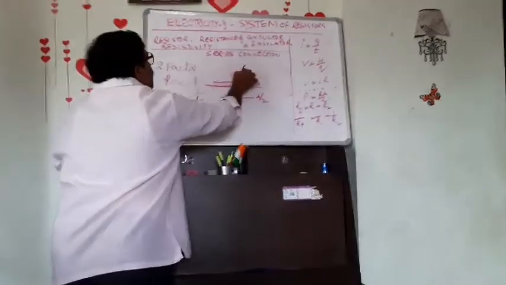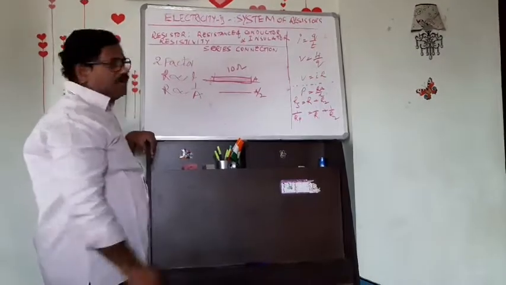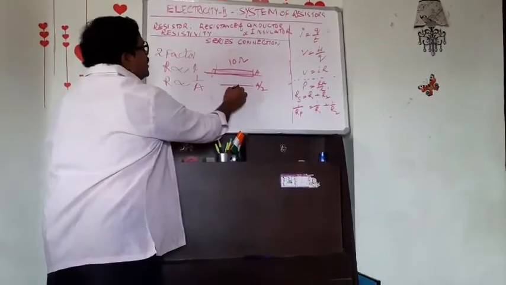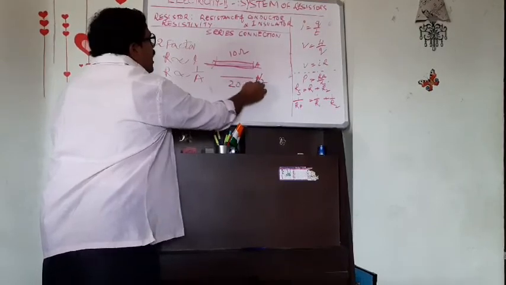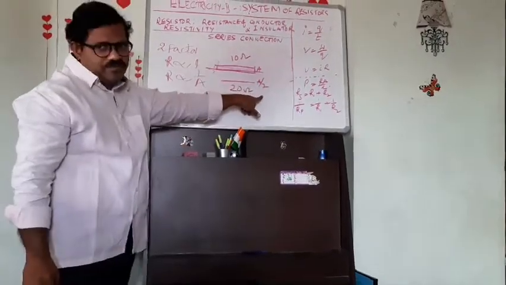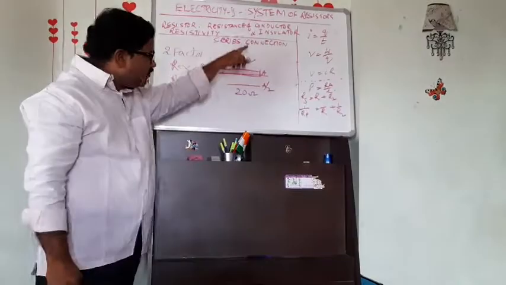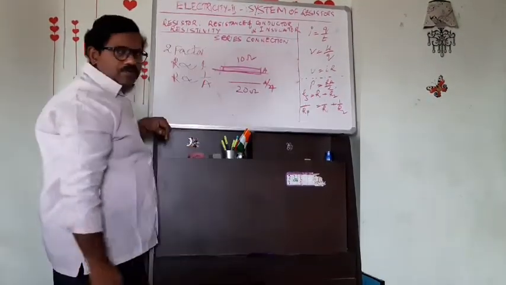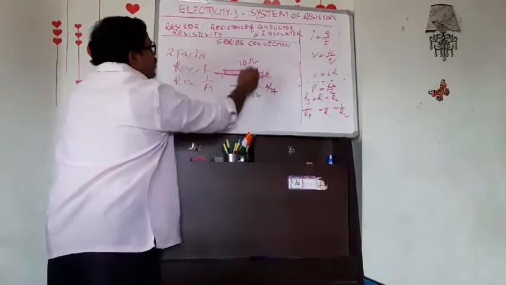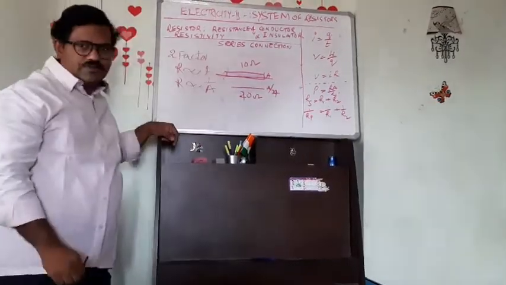Here it is 10 ohms when the area of cross section is A. Then here it becomes 20 ohms as the area of cross section became half. Let us think the area of cross section became A by 4. Then resistance becomes 4 times, 40 ohms.